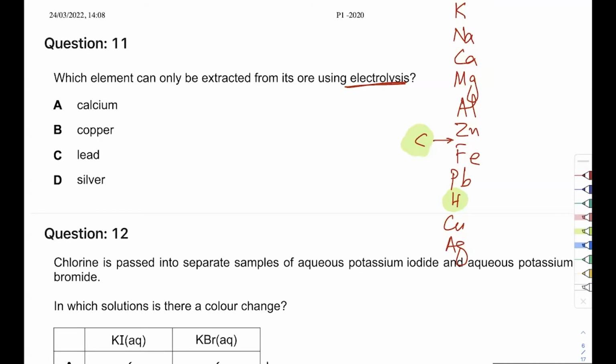Okay. And sorry, zinc should be over here. Yep. So carbon can be used to extract zinc. IGCSE people know about it. You use zinc blend with carbon. Okay, so judging by this, which can we extract using electrolysis? Remember these things, the things above carbon. Why? Because carbon is cheap, but then these things are not. So that is why. All right, so tell me which one. It is calcium. Very good, very good.